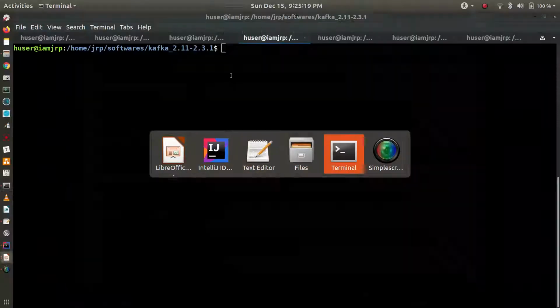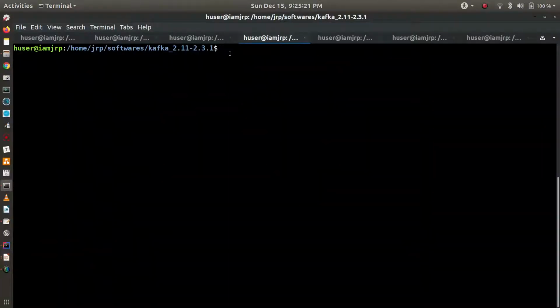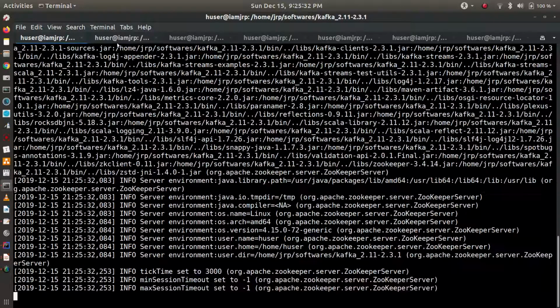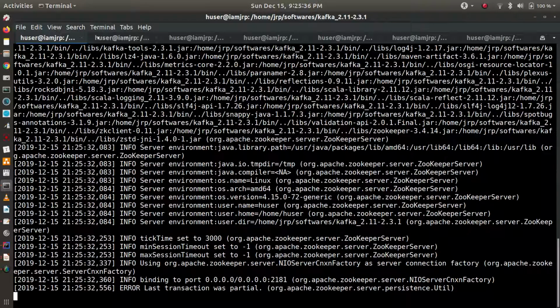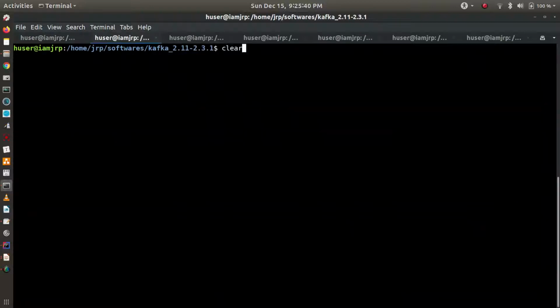So coming to terminal, let's start Zookeeper. So this is my Zookeeper instance started. Now let's start the broker. Let's see, Zookeeper is started now at port 2181. Now let's start broker 1. So this is broker 1.